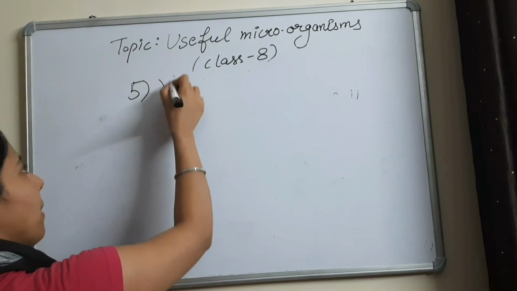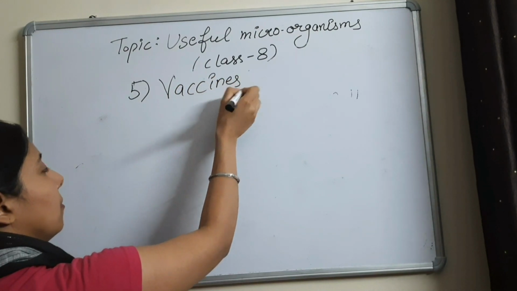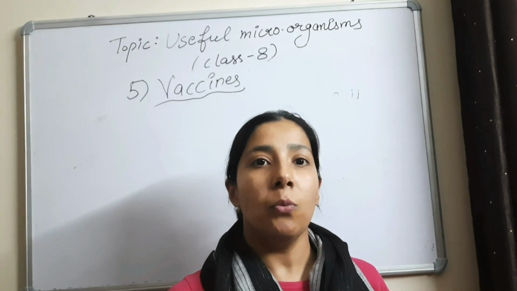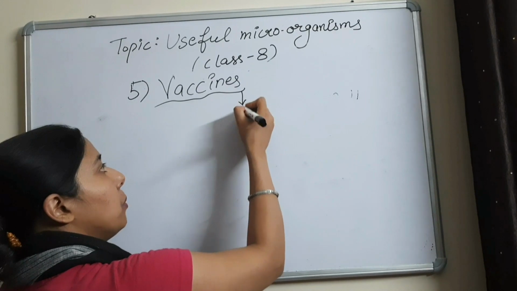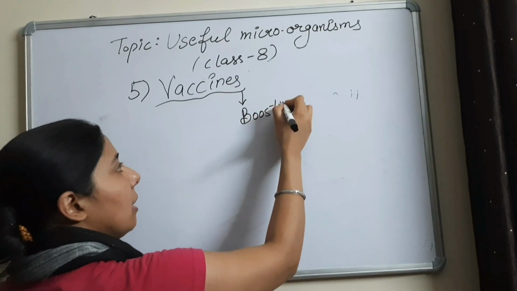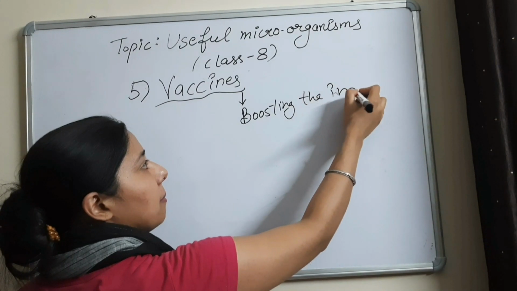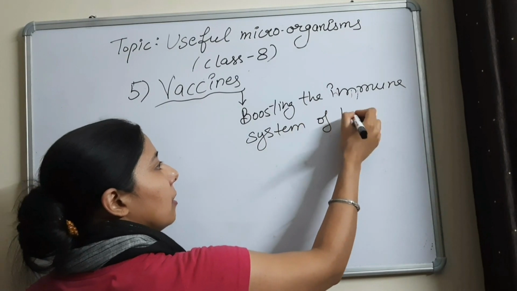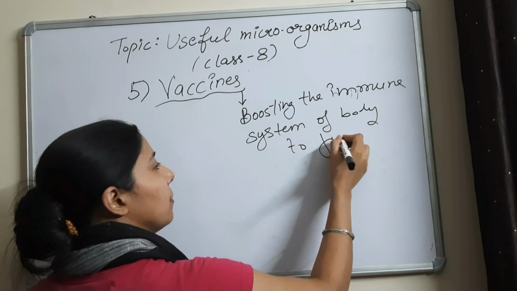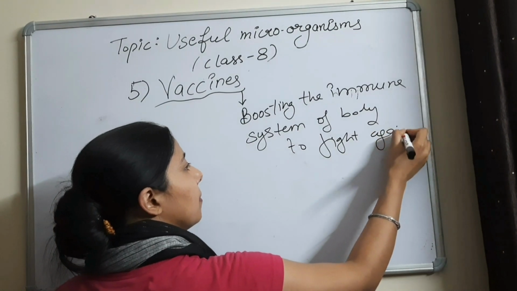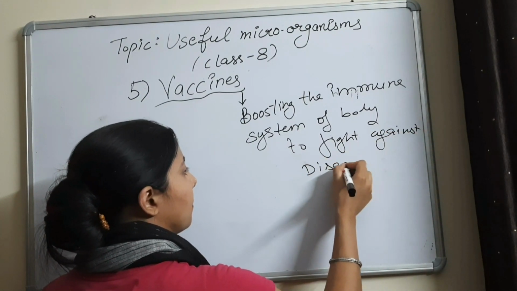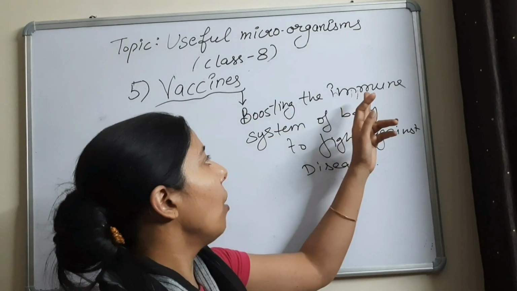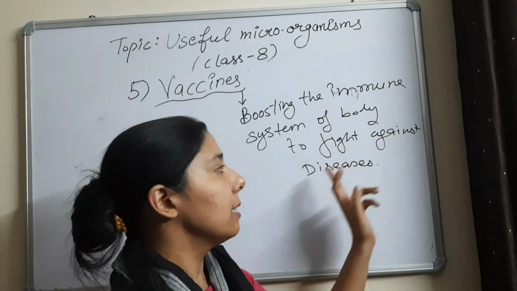Microorganisms are helpful in making vaccines. So what are vaccines? Basically, vaccines are those which help in boosting the immune system of the body to fight against diseases.